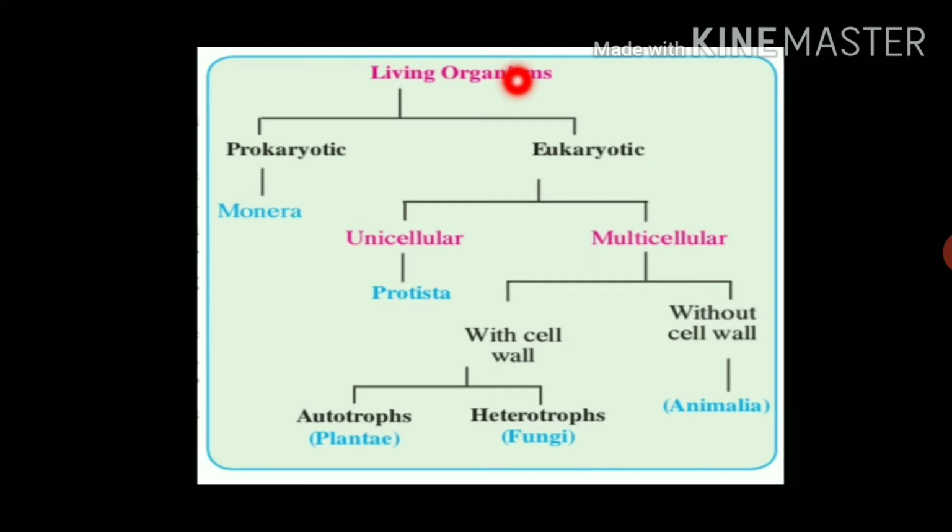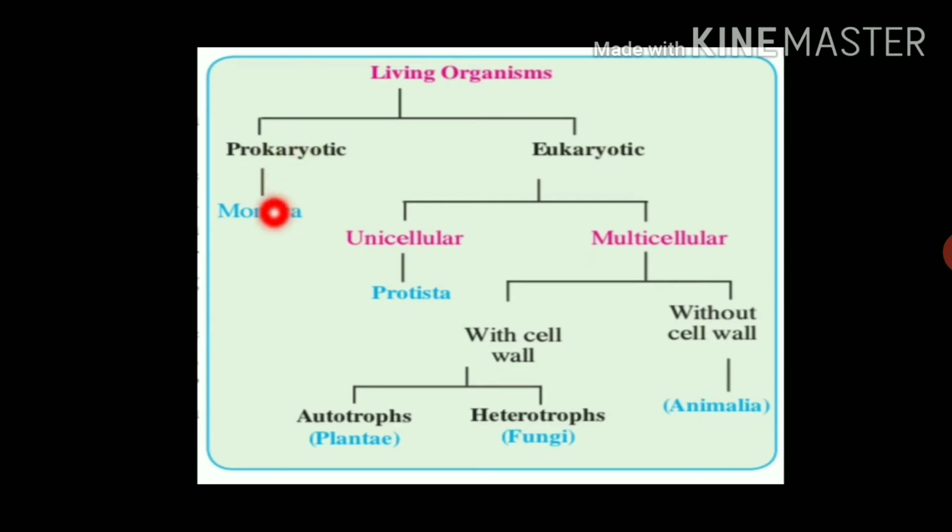Living organisms are mainly classified into two main groups, that is prokaryotes and eukaryotes. Prokaryotes means living organisms having cells without a distinct nucleus. Eukaryotes means organisms which have cells with a distinct nucleus and organelles.